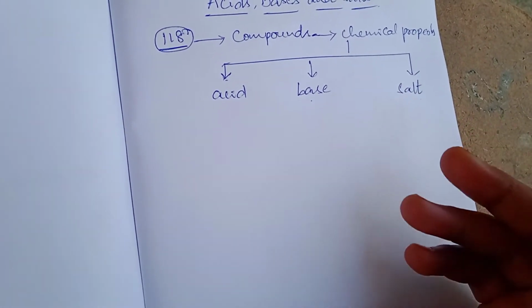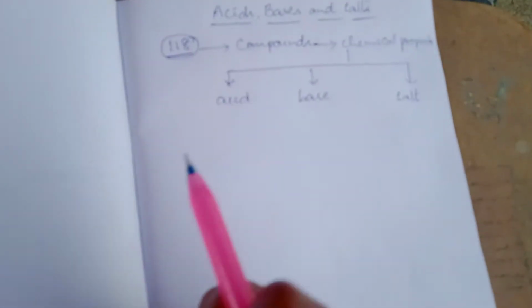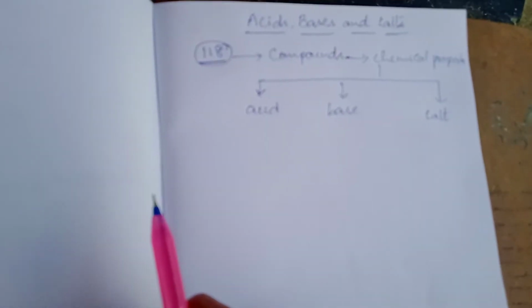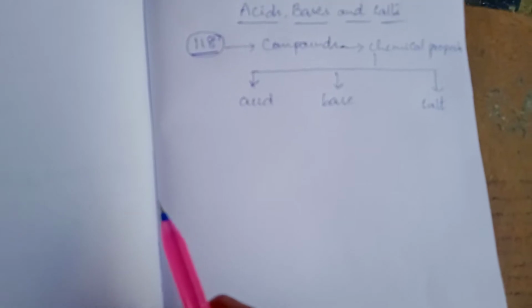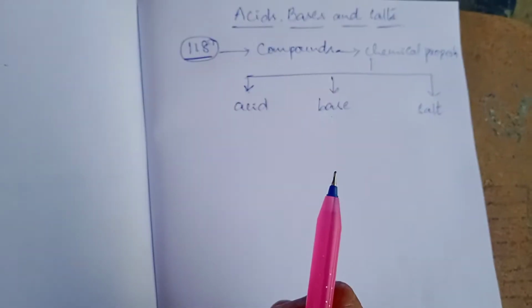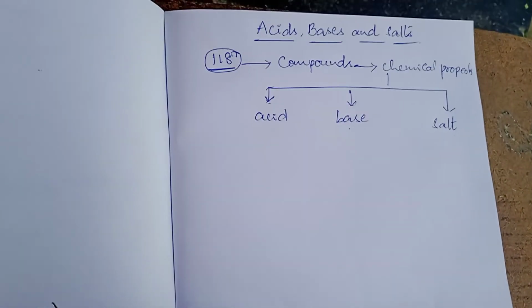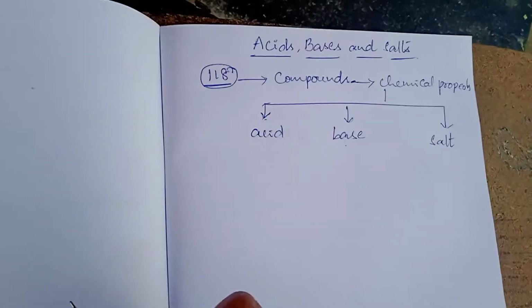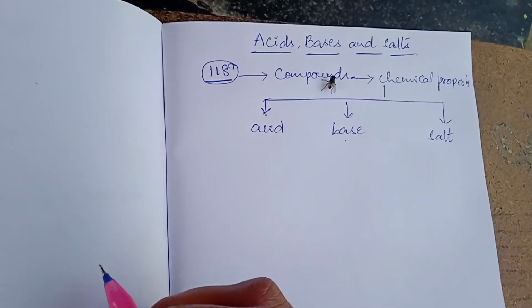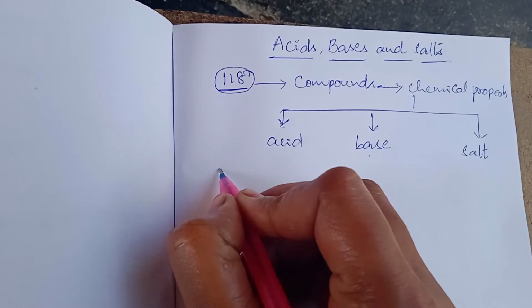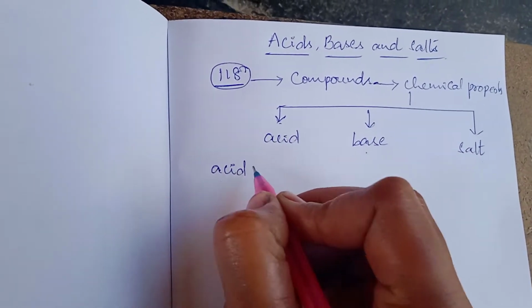Generally, when we are eating lemon rice, we feel a sour taste. Why do we feel the sour taste? It comes from the lemon, because lemon contains citric acid. So what is the meaning of acid?